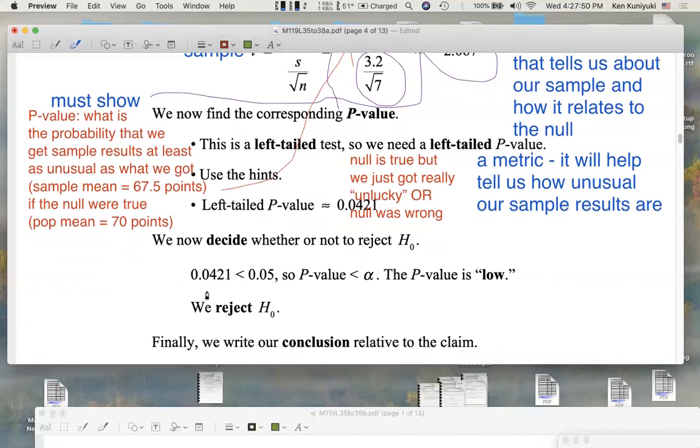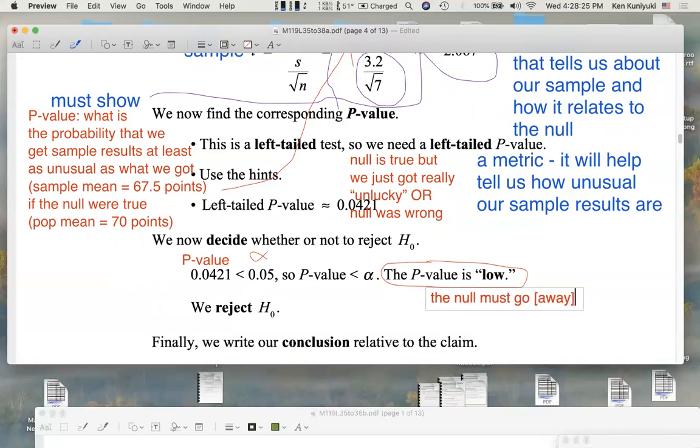All right, 0.0421. Let's compare that to alpha, our significance level. This is the p-value. Is the p-value low or not low? Is it less than alpha or greater than alpha? That's about 4%. This is 5%. It's a bit close, but the p-value is less than alpha. In that sense, the p-value is low. Remember the rhyme: if the p-value is low, the null must go away.